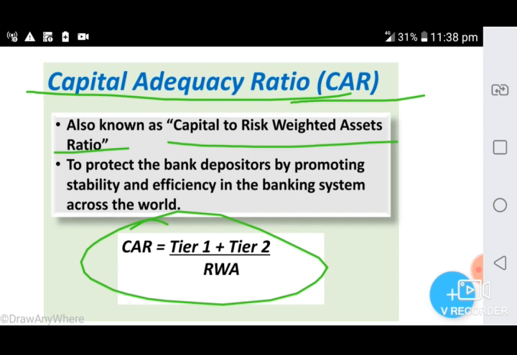Here tier 1 means core capital or paid up capital, and tier 2 is subordinate capital. So total capital divided by risk weighted assets. This ratio was introduced with the objective to protect bank depositors by promoting stability and efficiency in the banking system across the world. So CAR is a very important term related to Basel norms.